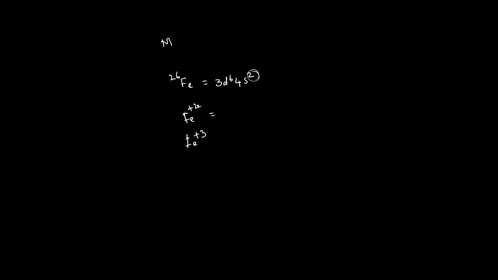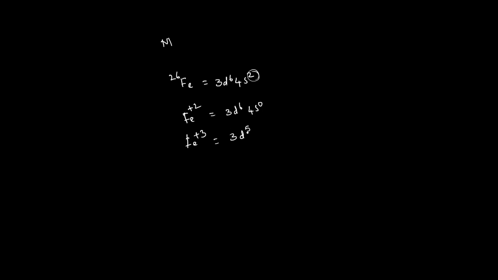If it loses 2 electrons, it is losing the 2 electrons from the 4s orbital. So the remaining electrons are 3d6 4s0. In the case of iron plus 3, it is losing 2 electrons from here and 1 electron from here.